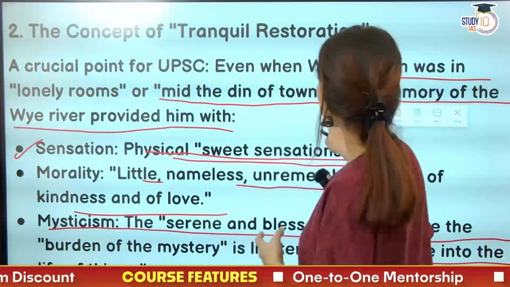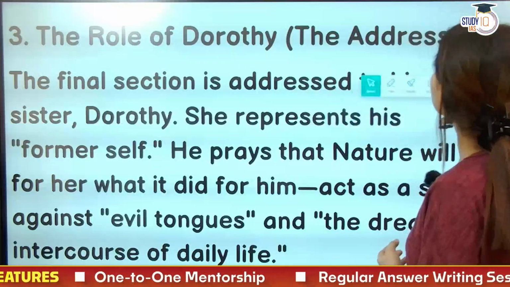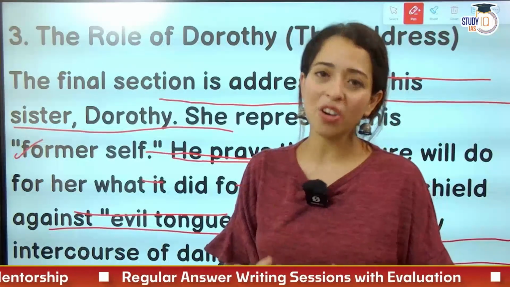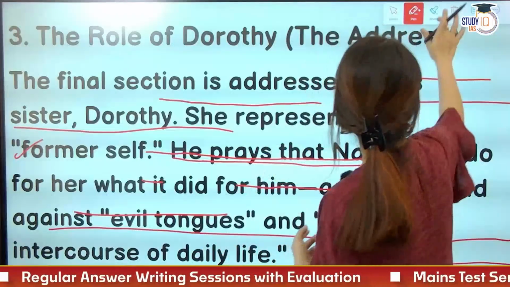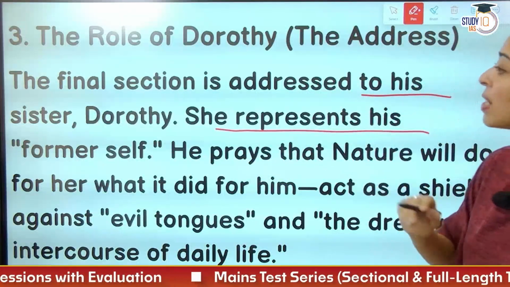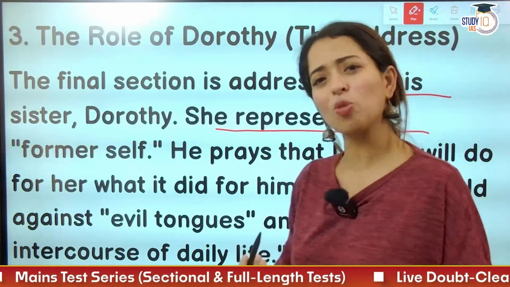So this is how it is. These are some important lines that I have included. Now, the role of Dorothy, the address. So this poem is addressed to whom? His sister, Dorothy. So now the final section is addressed to his sister, Dorothy. She represents his former self. जब वो खुद यंग था, डॉरथी उससे छोटी थी, उसकी बहन बहुत क्लोज अपनी बहन से.